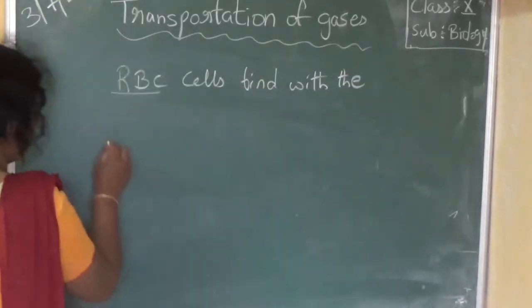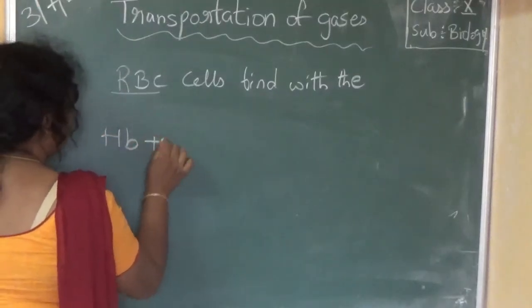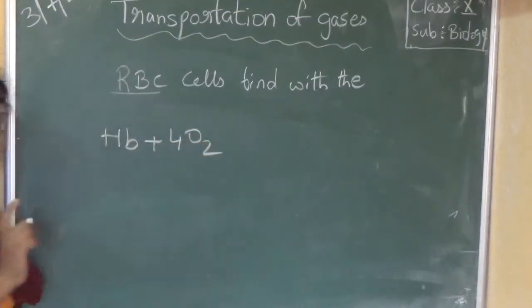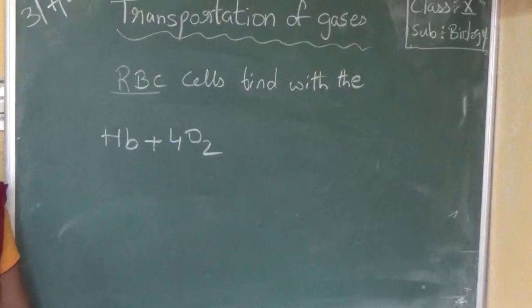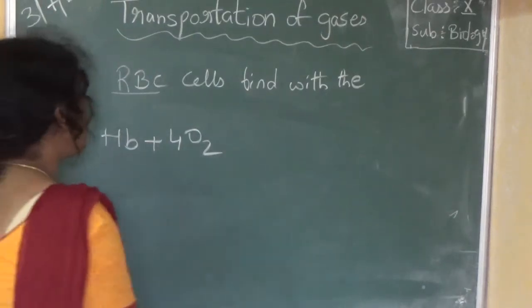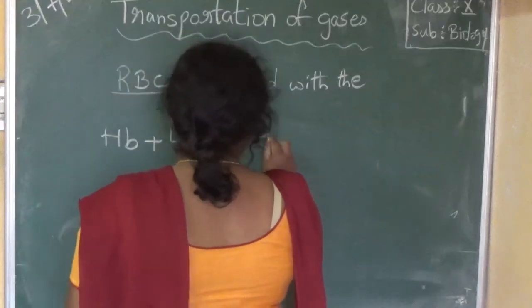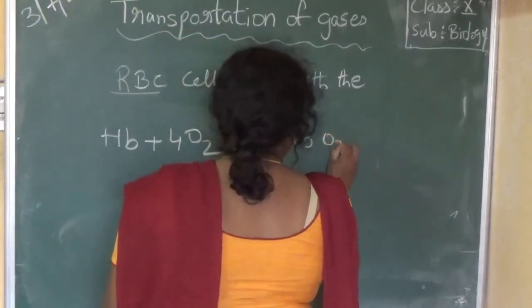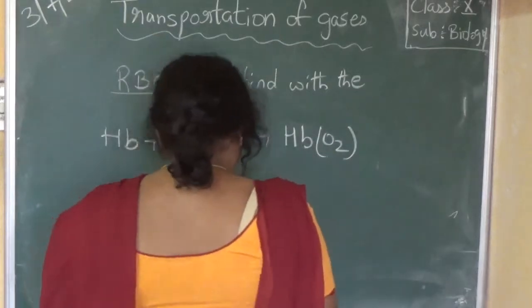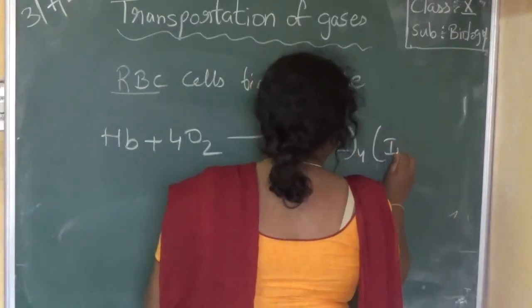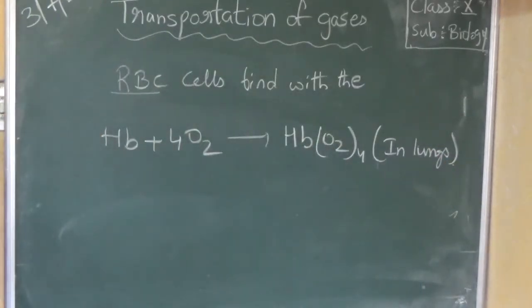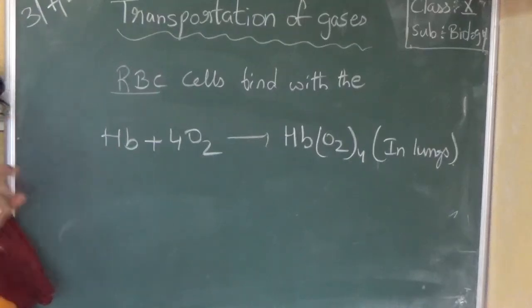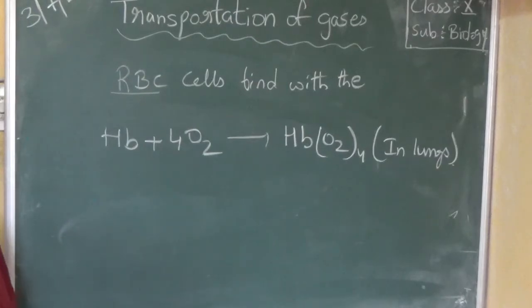Now, one molecule of hemoglobin combines with 4 oxygen molecules. One molecule of hemoglobin combines with 4 molecules of oxygen to give rise to HbO2 to the power of 4 in lungs. So one molecule of hemoglobin can bind 4 oxygen molecules to form